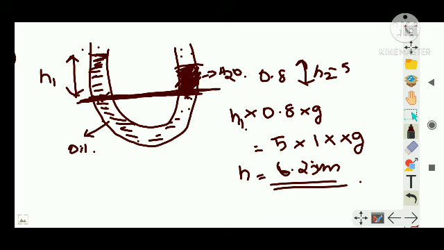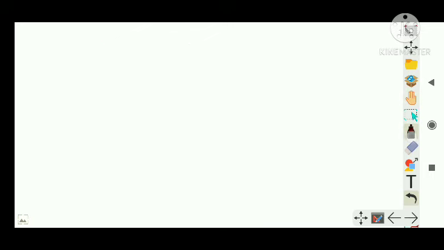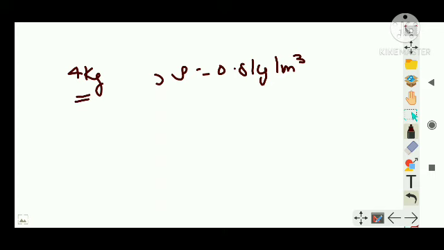Right, now let us do another simple question. Now let us say a body of mass, let's say 4 kilogram, is completely immersed in a liquid. Let's say the density of that liquid is 0.8 kilogram per meter cube. Its weight in the liquid, that is apparent weight, of this body which is 4 kilogram mass,